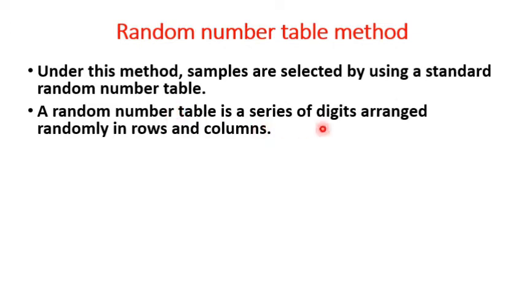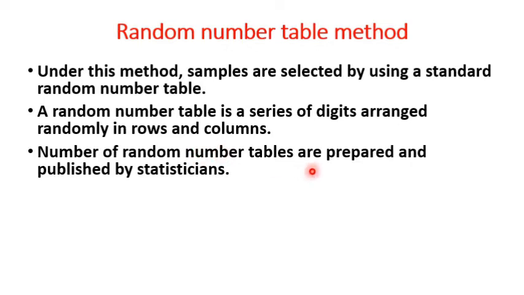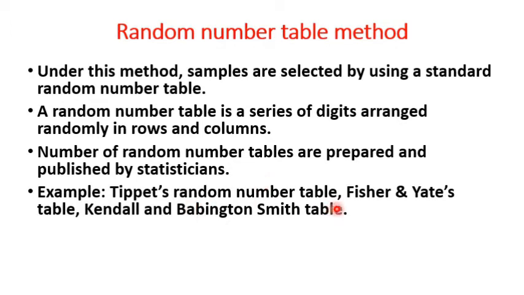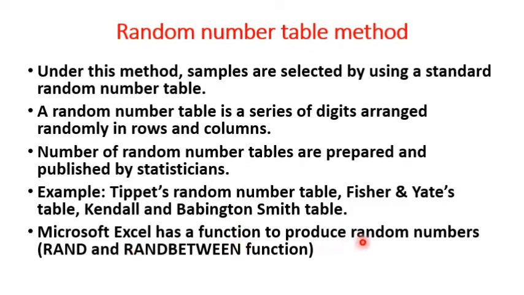Next one, the random number table method. Under this method, samples are selected by using a standard random number table. So in this method, a standard random number table is used to draw a sample. A random number table is a series of digits arranged randomly in rows and columns. A number of random number tables have been prepared and published by statisticians. For example, Tippett's random number table, Fisher and Yates table, Kendall and Babington Smith table, etc. Microsoft Excel has a function to produce random numbers. RAND and RANDBETWEEN functions can be used for this purpose.